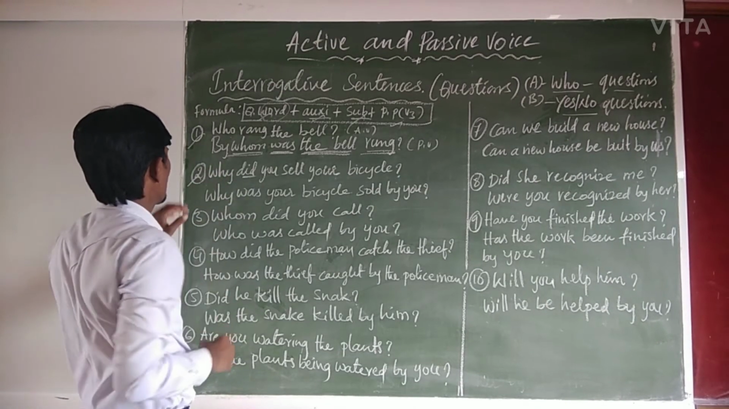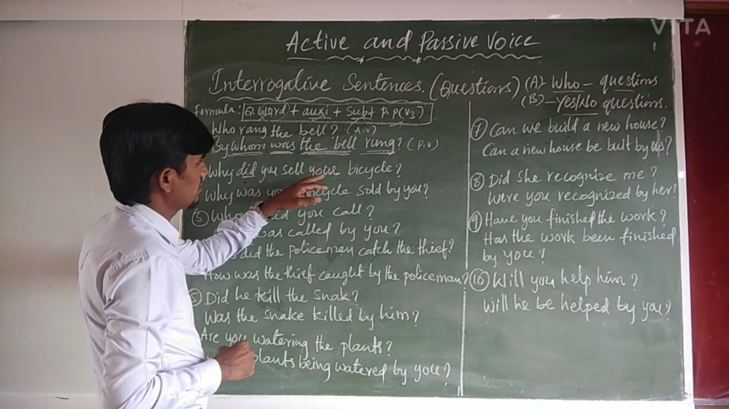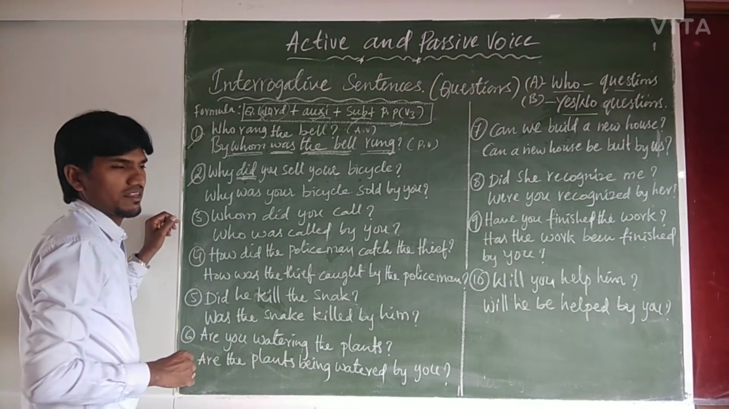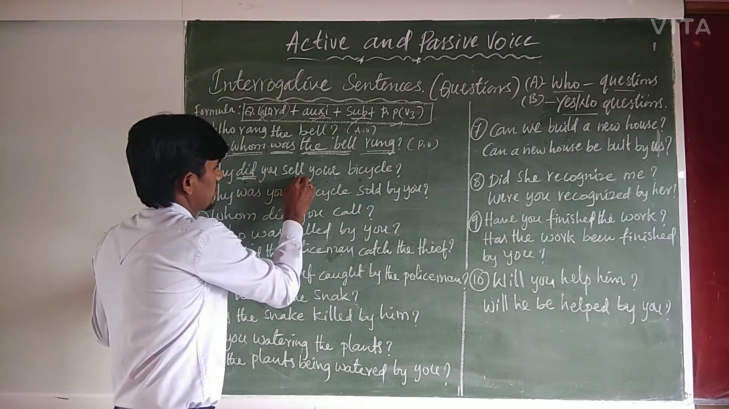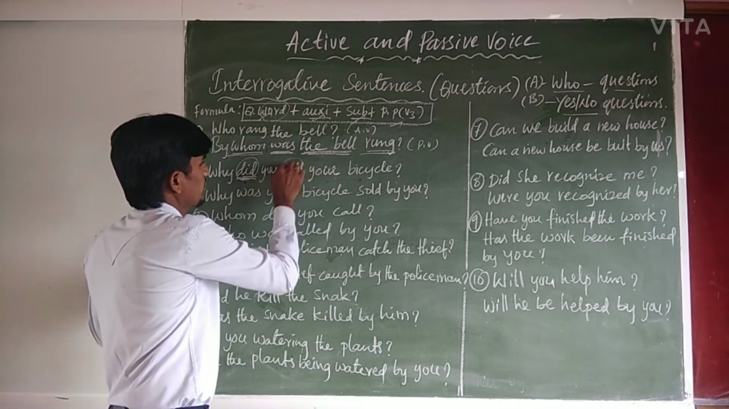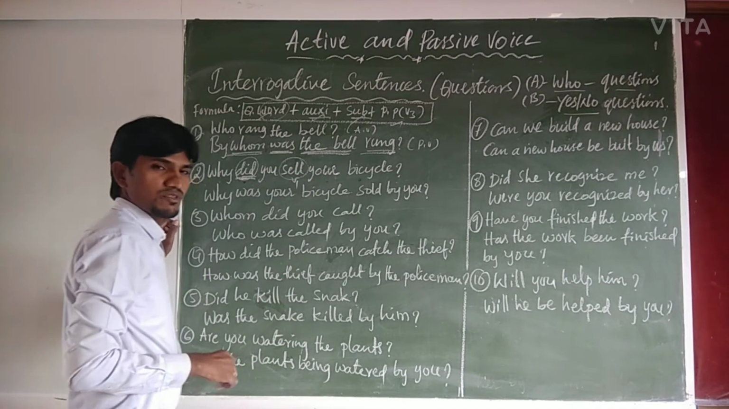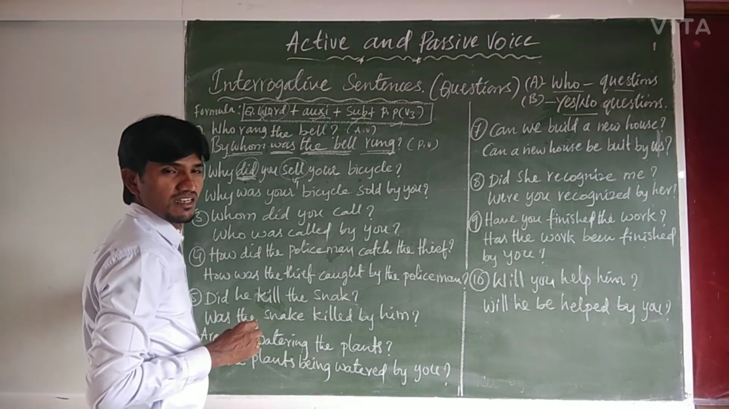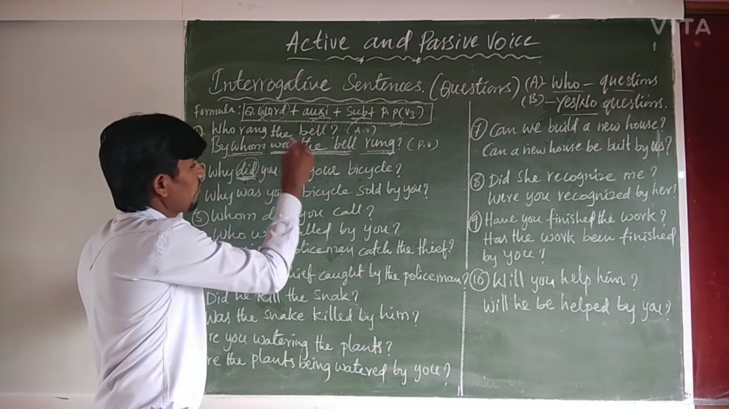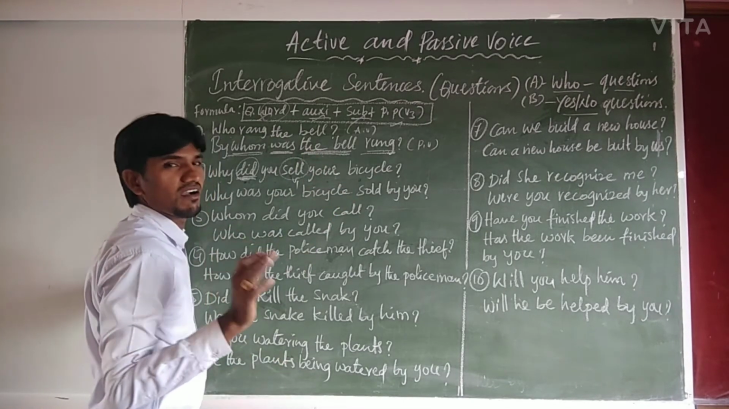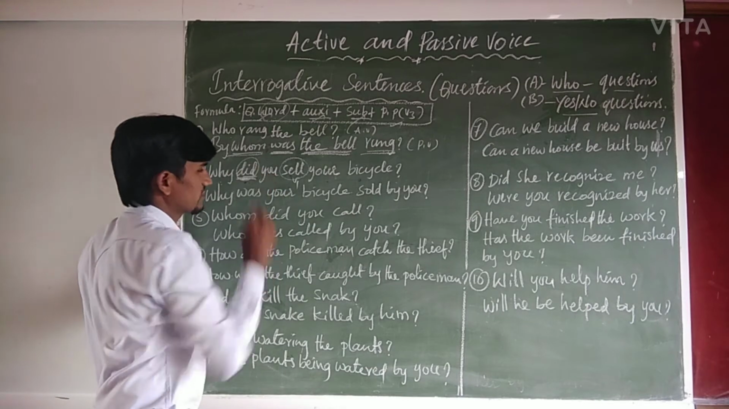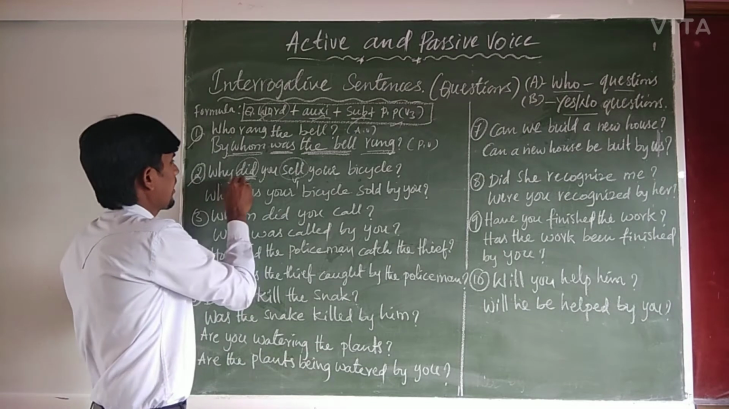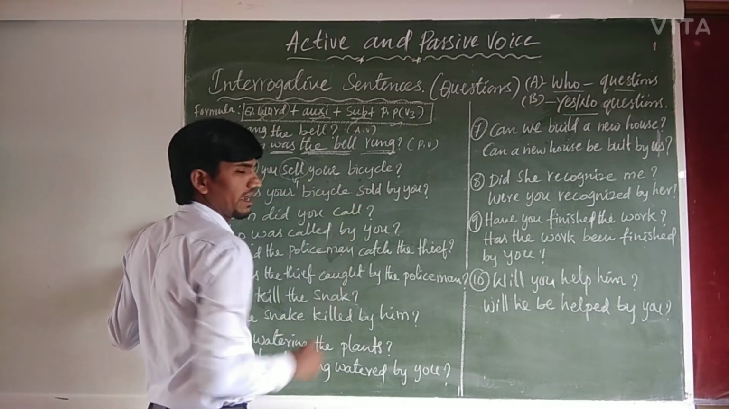Now let us see example 2. Why did you sell your bicycle? Why did refers to the simple past. Why did you sell? Right? So did is the past form. Here verb form 1, the root word, should come. Two past form verbs should not be used in a single sentence. Why did you sold your bicycle is wrong. Why did you sell? Did is the past form. Why did you sell your bicycle?